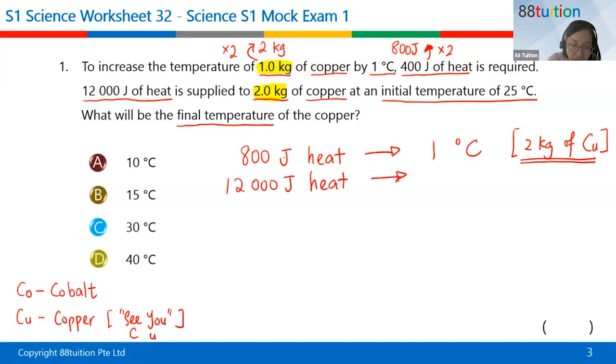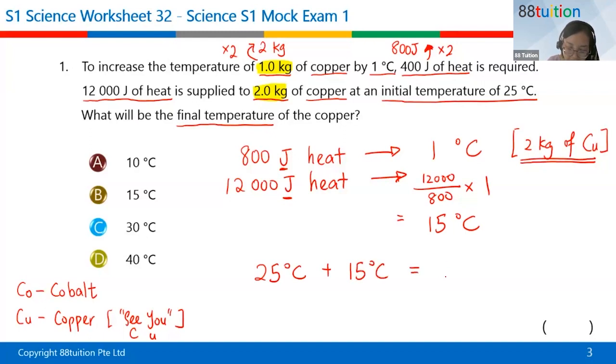All right, so always make sure that it is the same unit on the same side. So over here, you will use the bottom number, divide by the top number, times the other side. So you will have 15 degrees Celsius. All right, so initial temperature is 25 degrees Celsius. The temperature rises by 15 degrees Celsius. So your answer will be 40 degrees Celsius.